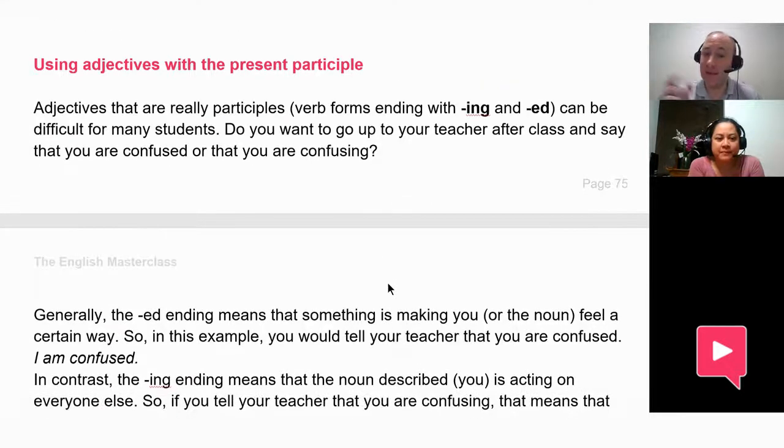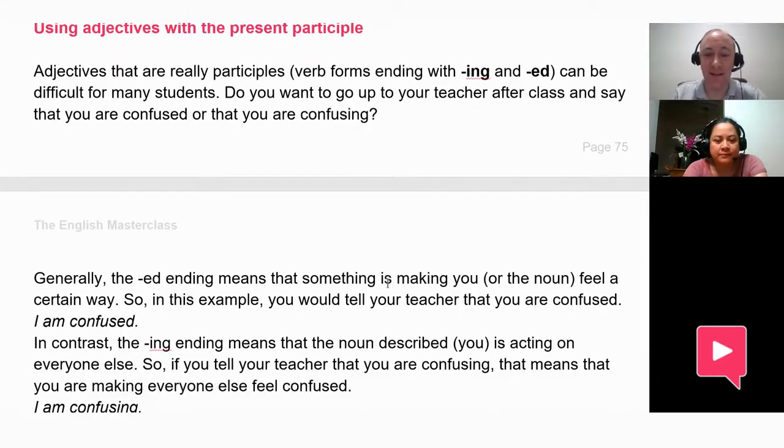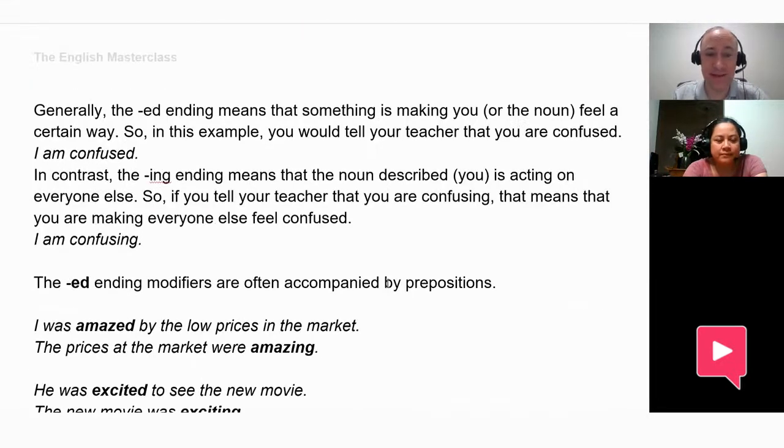Okay, next, this is something that even my advanced students often make mistakes with, and these are adjectives with the present participle. And participles, these are adjectives that end in ed or ing. And here are the rules. Generally the ed ending means that something is making you feel a certain way.